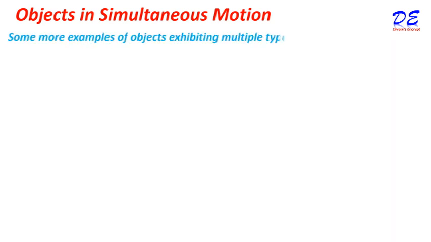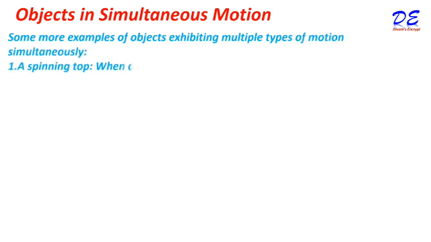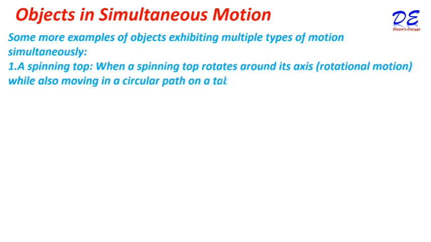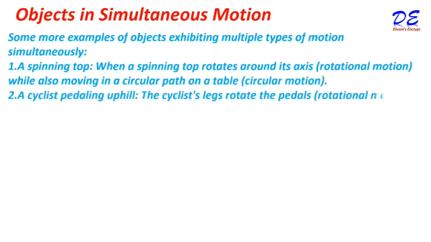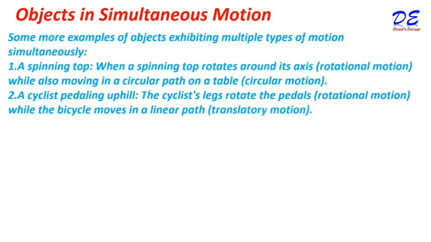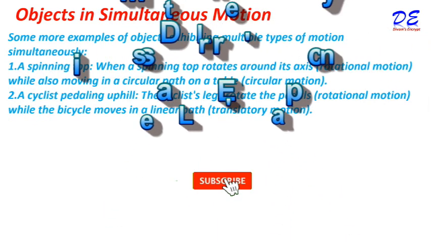Some more examples of objects exhibiting multiple types of motion simultaneously. A spinning top. When a spinning top rotates around its axis, that is rotational motion, while also moving in a circular path on a table, which is circular motion. A cyclist pedaling uphill. The cyclist's legs rotate the pedals, which is rotational motion, while the bicycle moves in a linear path, which is translational motion.